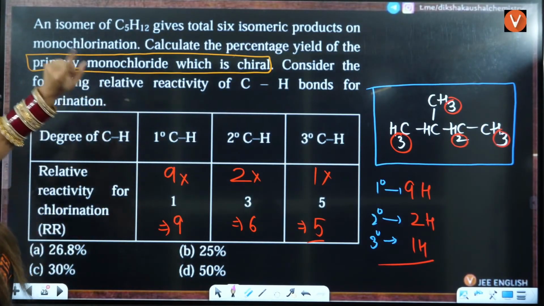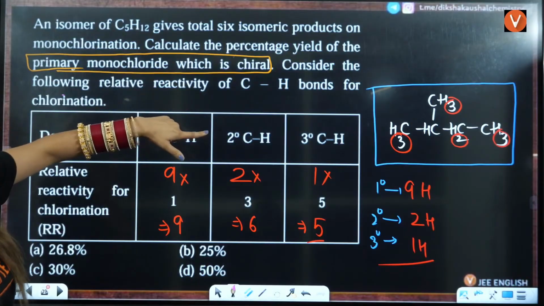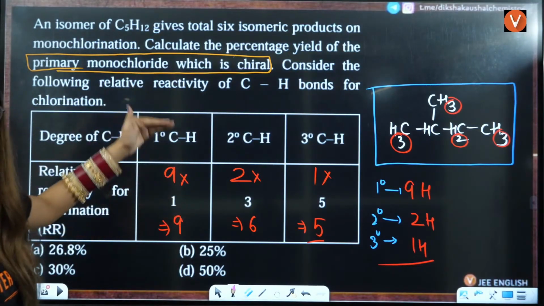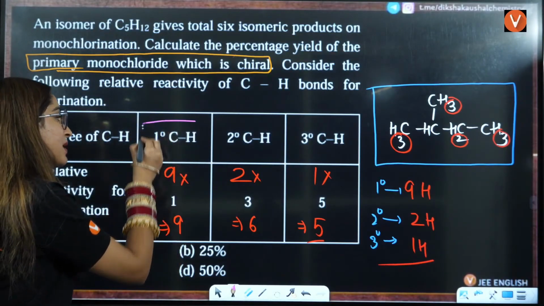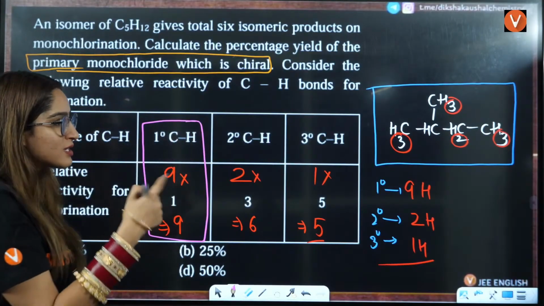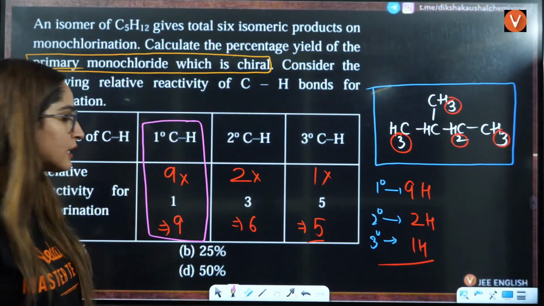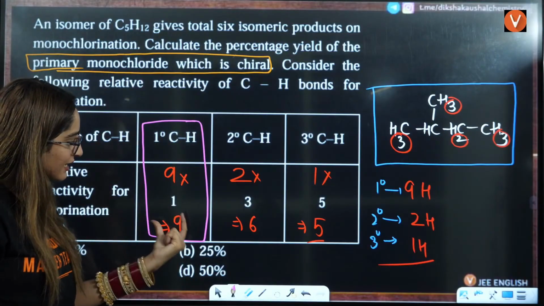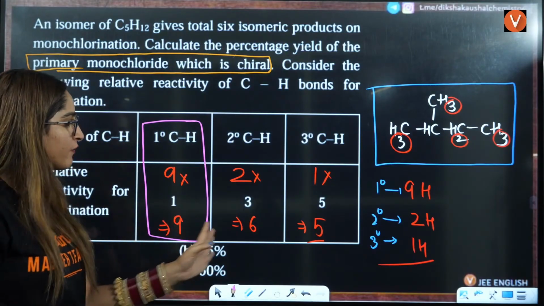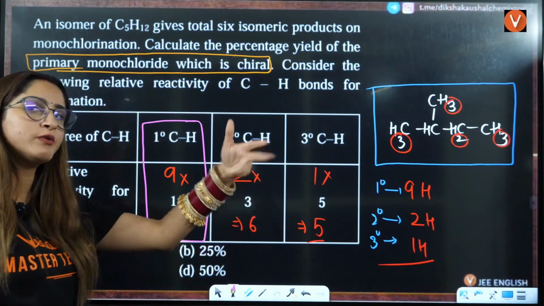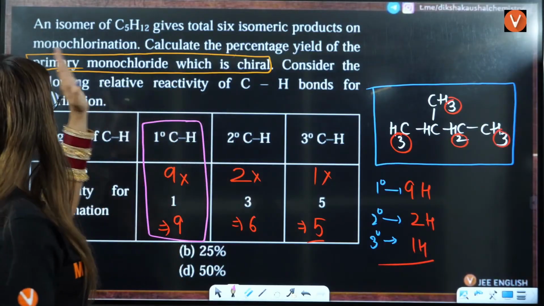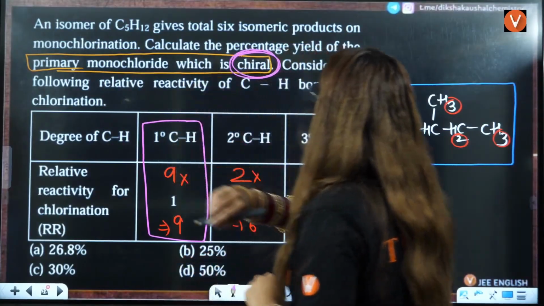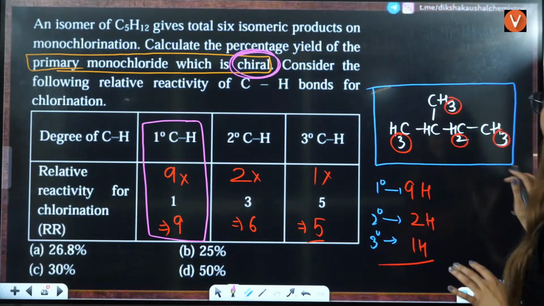Now they are asking you primary monochloride. Primary is this. Primary percentage, because they are asking you percentage. That's why I have to calculate everything here. So in this case, it is 9, but you can't say 9 divided by 9 plus 6 plus 5 multiplied by 100. No. Primary monochloride, which is chiral. They are asking you which is chiral. So you have to see the primary ones here.